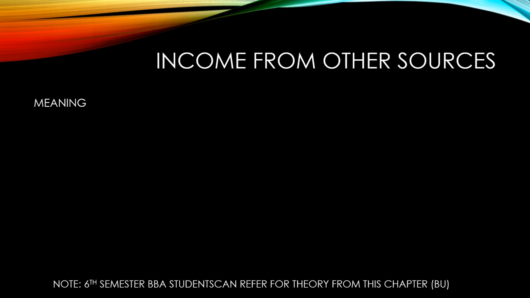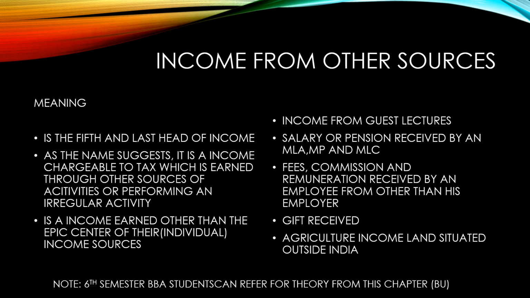As we know, we have five heads of income: income from salary, income from business or profession, income from house property, income from long-term capital gains and short-term capital gains, and finally income from other sources. What is this income from other sources? It is the fifth and last head of income. As the name suggests, it is the income chargeable to tax which is earned through other sources or by performing an irregular activity, other than the person's regular income sources. So this is the meaning of income from other sources.